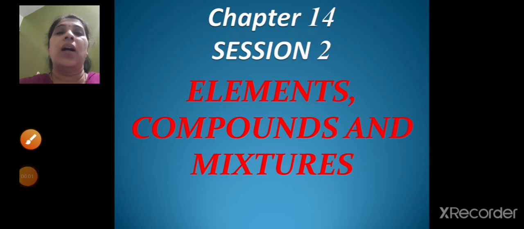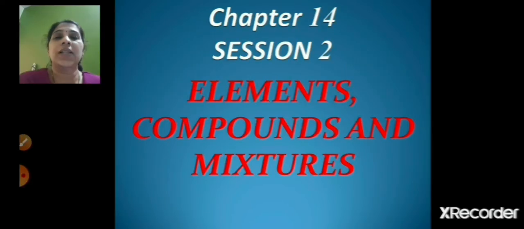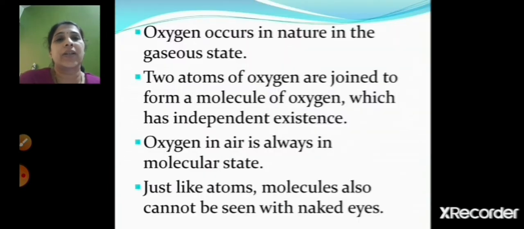Children, till date 118 elements have been discovered. Out of these, 92 elements are present in nature in the pure form, like carbon, hydrogen, oxygen, nitrogen, iron, mercury, copper, etc. The rest 26 elements are discovered by man. More research work is going on to find more atoms. So let's start with today's session, children.